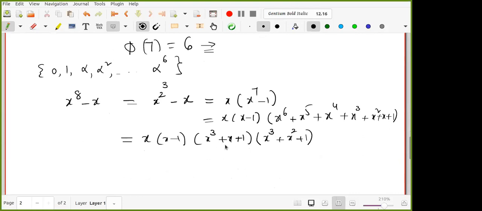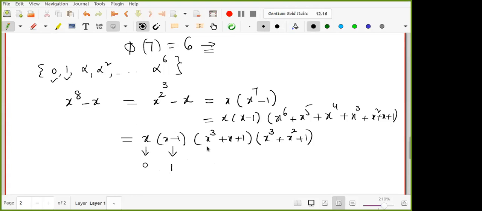If a polynomial of degree 2 or 3 is reducible, then it has a linear factor. That means it has a root in Z2. But the only elements in Z2 are 0 and 1, and none of them satisfy these. So for degree 2 and 3 it is easy to check, and you can simply multiply and check it. Now, what is the root for x? 0. What is the root for x minus 1? 1. These are the two roots.